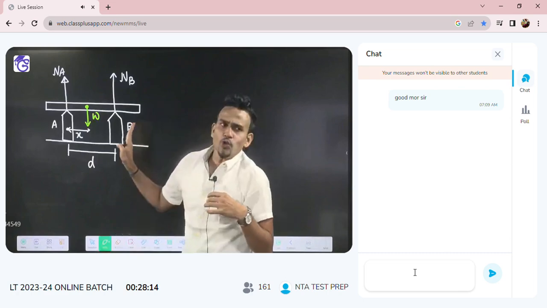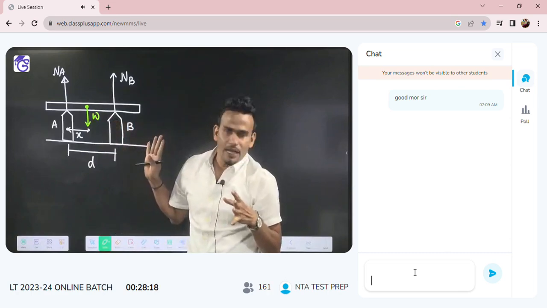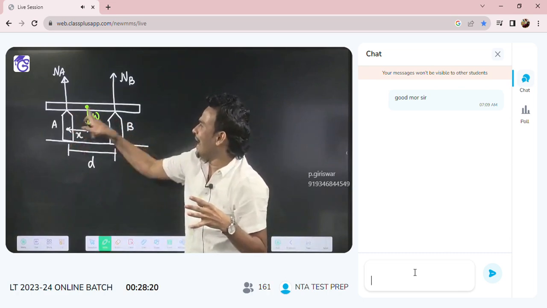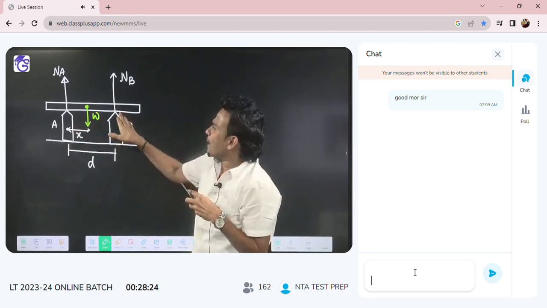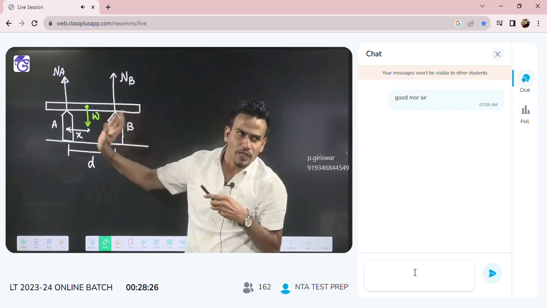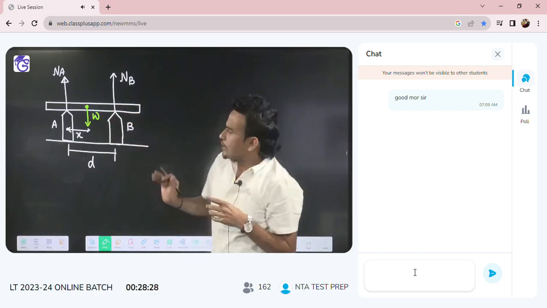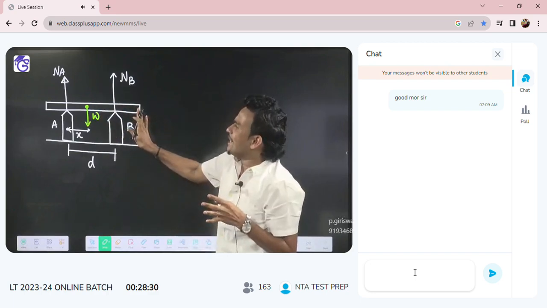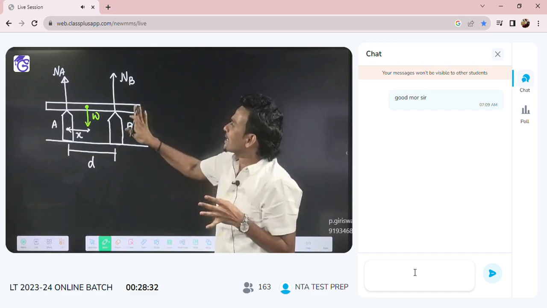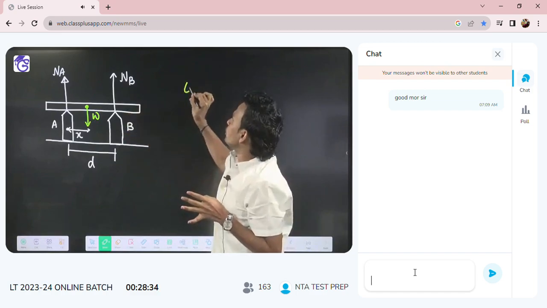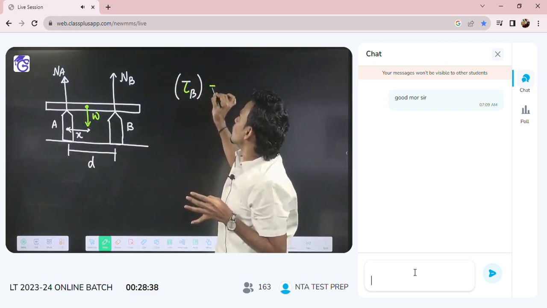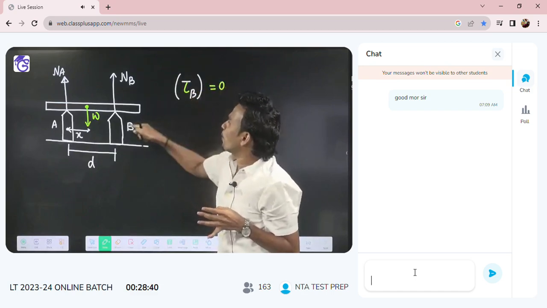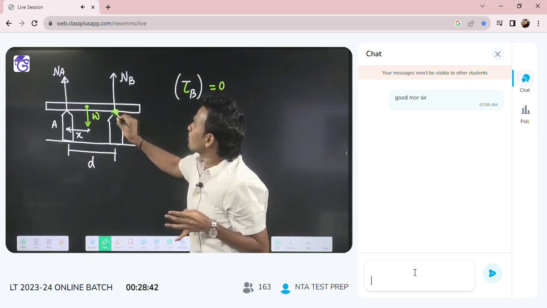Here two supports are present. One support is at A, another support is at B. That means I have to write the equation for both supports. You are saying this meter scale is in equilibrium. If the meter scale is in equilibrium, then the torque about B must be equal to 0. I am writing the torque about support B.